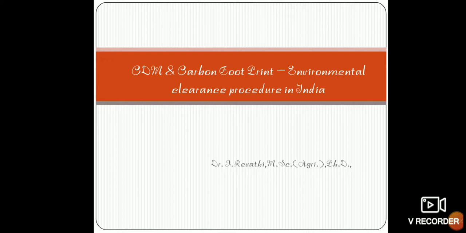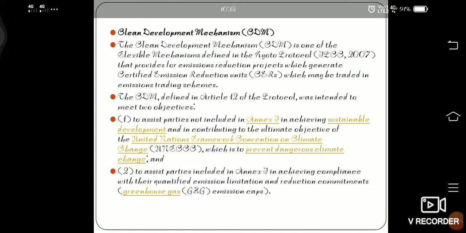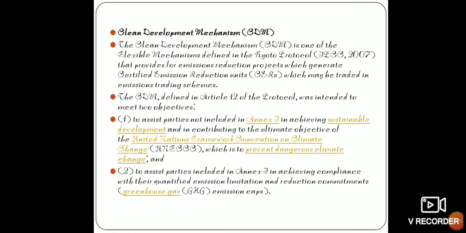CDM is nothing but Clean Development Mechanism. It is used to define the Kyoto Protocol, based on IPCC 2017, that provides emission reduction projects, which are generated to certify the emission reduction unit, and they may be traded in emission trading schemes or carbon trading schemes, as you all very well know about carbon trading.